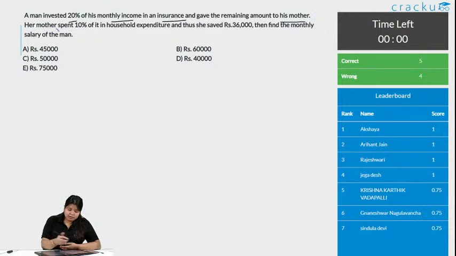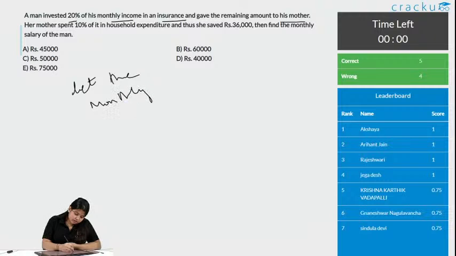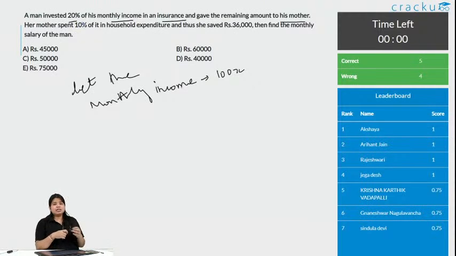So let us break this into parts. First, what is the monthly income? So let the monthly income be 100x. Why are we taking 100x? As this is given in percentage, it will be easier to solve. In this type of question, if you solve it with percentage, you'll get things in decimal. You'll get the correct answer, but it will just complicate it. So any place where you have percentage, you can take 100x and at the last you can just multiply this.